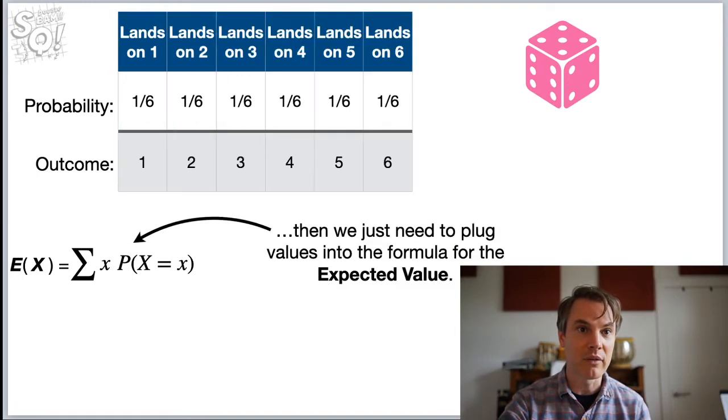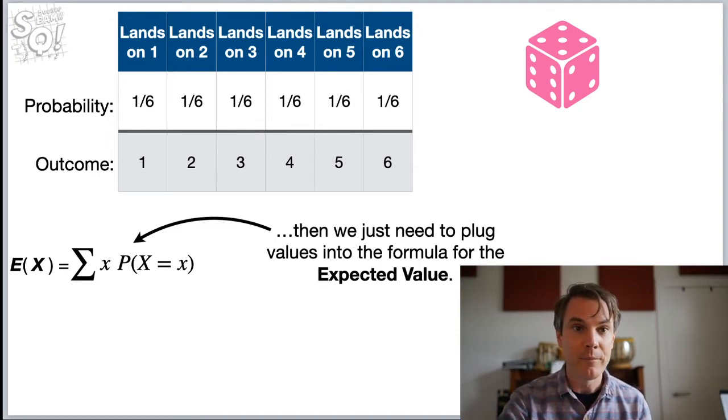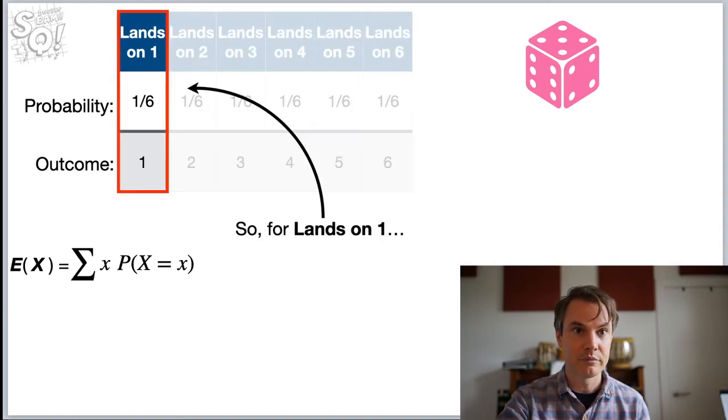I think I skipped a slide, or it got deleted somehow. But you see that the outcomes are just the number that comes up on top of the die. If we roll a 1, the outcome is 1. If we roll a 6, the outcome is 6. So those are the outcomes.